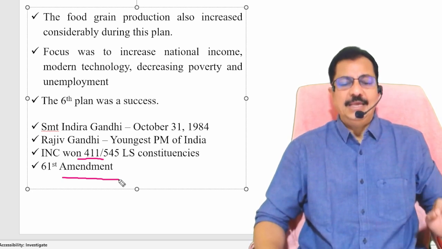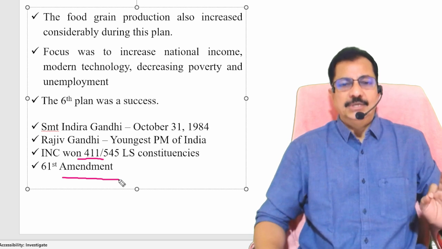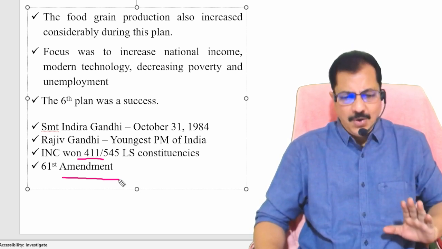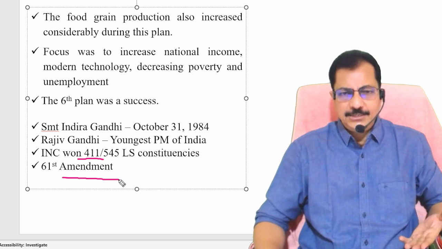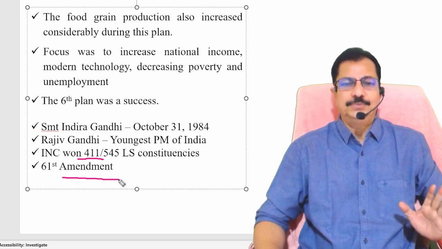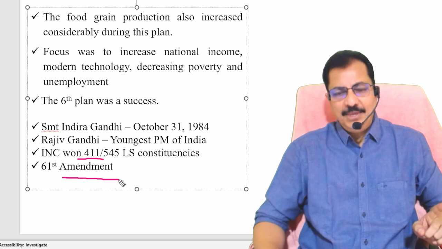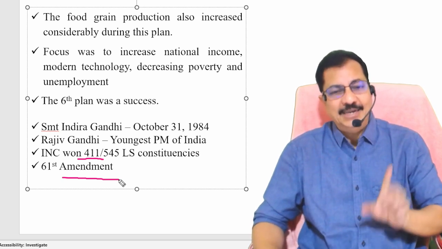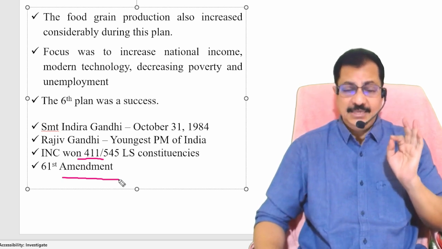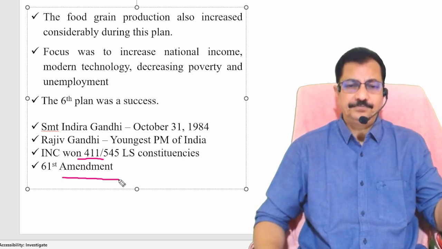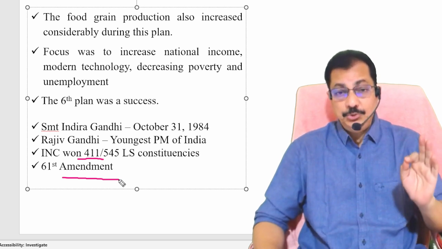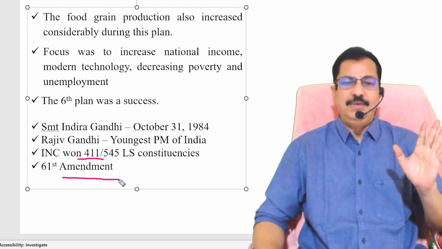The voting age was reduced from 21 to 18. Today, all the people who completed 18 years of age are eligible voters, and they became eligible voters because of the 61st Amendment. Clear? And this 61st Amendment was done during the Prime Ministership of Sri Rajiv Gandhi. Very, very important.